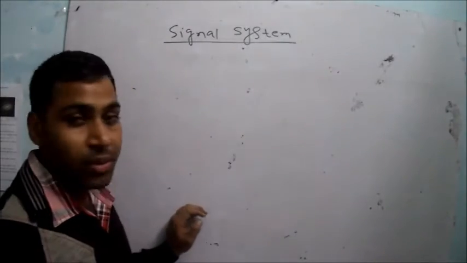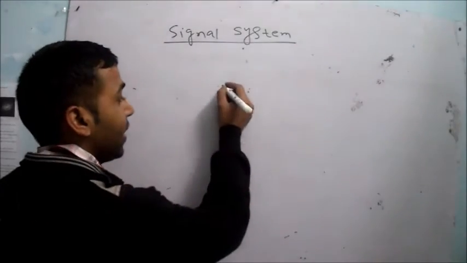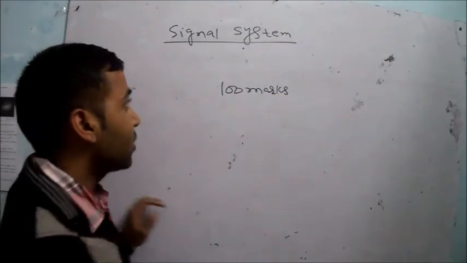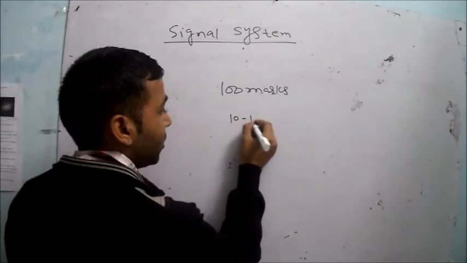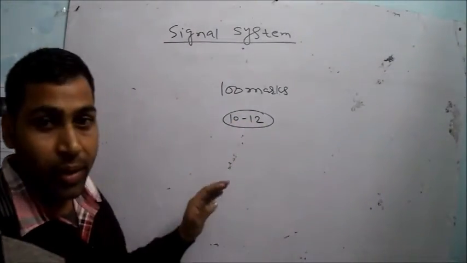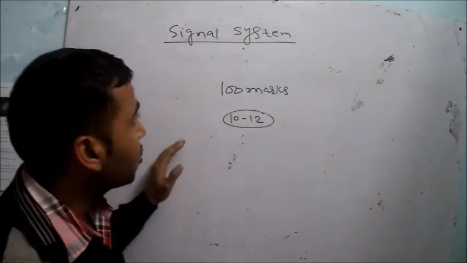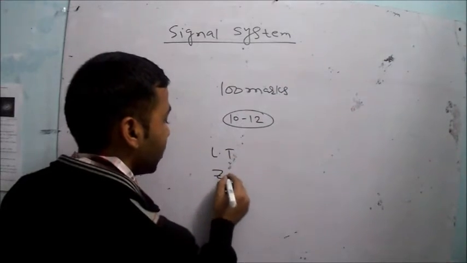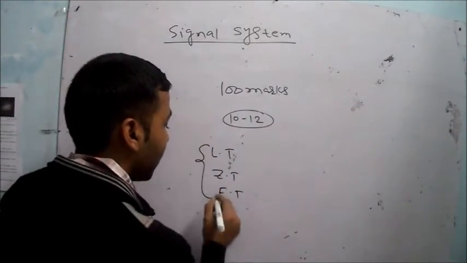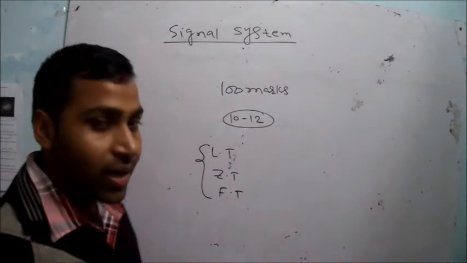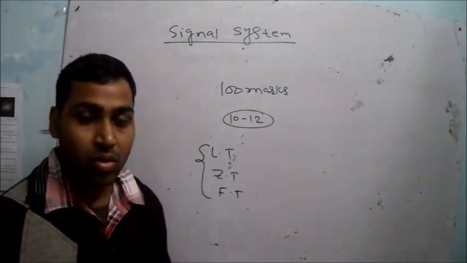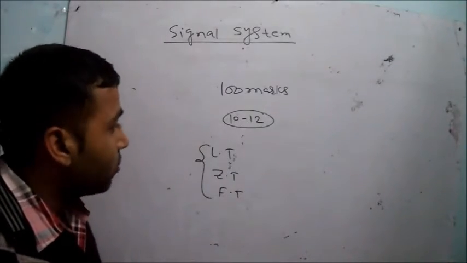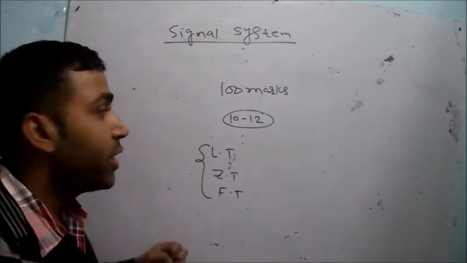Now, what is the importance of this subject from the GATE point of view? The total number of marks in the GATE exam is 100. Out of 100 marks, the weightage of this subject is 10 to 12 marks. So from the GATE point of view, this subject is very important. Another importance is that the syllabus contains the Laplace transform, Z transform, and Fourier transform. These transformations are the tools through which we can analyze the signal in the time domain as well as in the frequency domain. We need these transformations in control systems and circuit analysis also. So from this point also, the importance of this subject is very high.